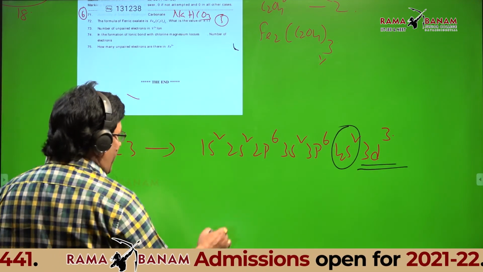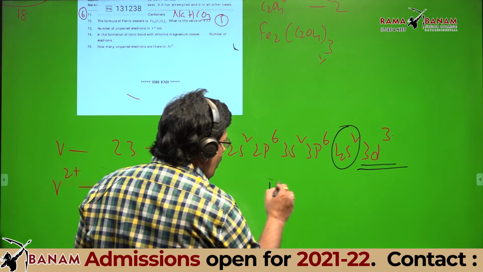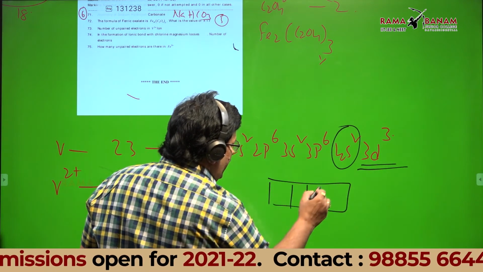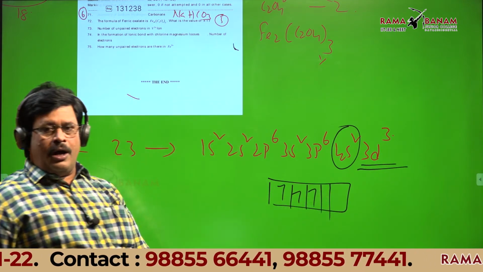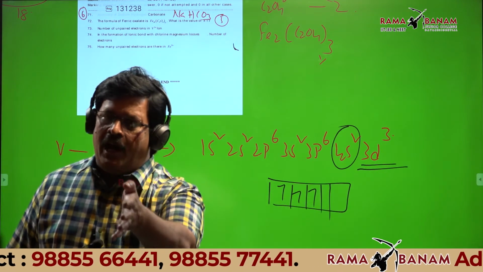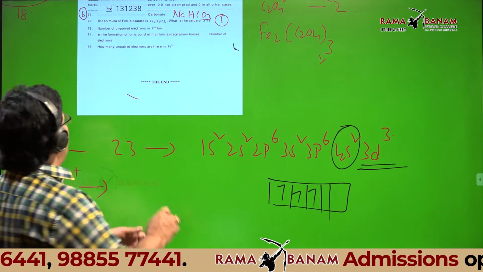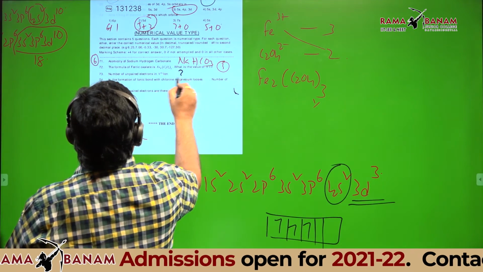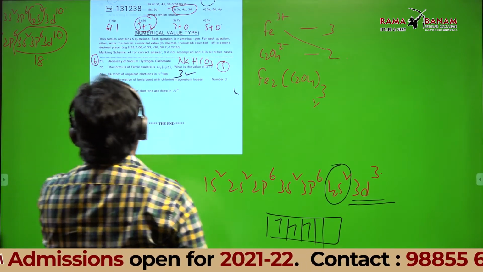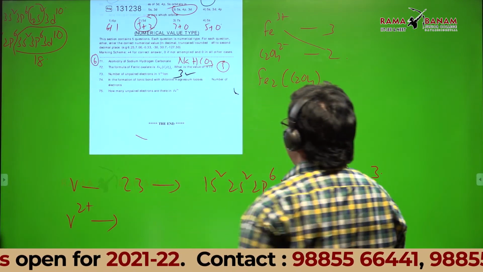That's right. Why? Because the d subshell accommodates 5 orbitals, and there you have to follow Hund's rule. So 3 electrons should be in 3 different d orbitals. So the number of unpaired electrons is 3. Is it okay?